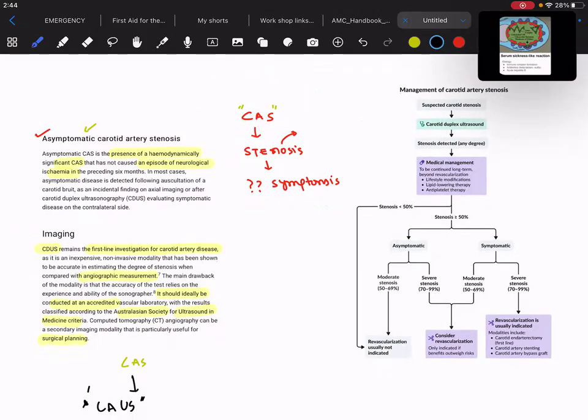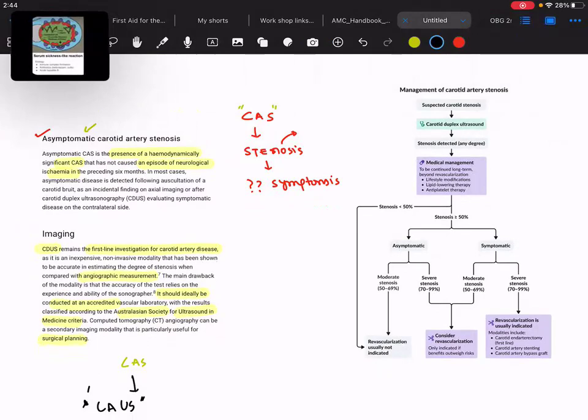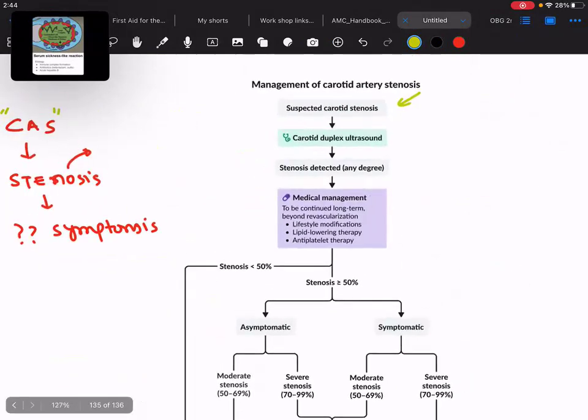Where there is, for example, a patient with a suspected case of carotid stenosis, you go for the carotid duplex ultrasonography. Stenosis detected. At that time, you have to measure the degree of stenosis. And with that, initially you'll start the patient on treatment, unless the patient is having any carotid artery dissection.